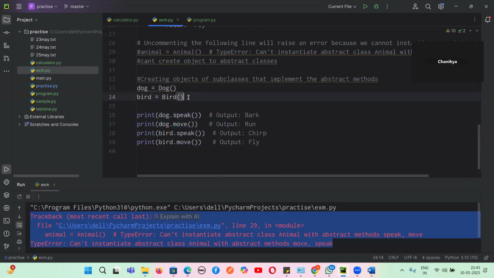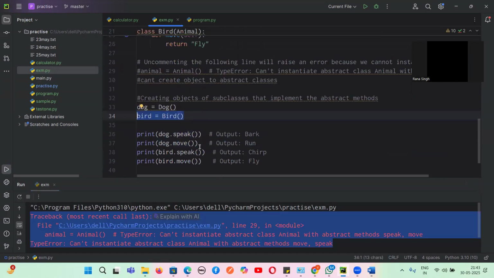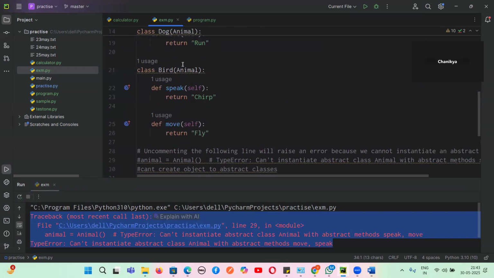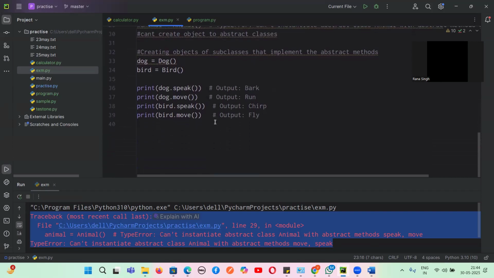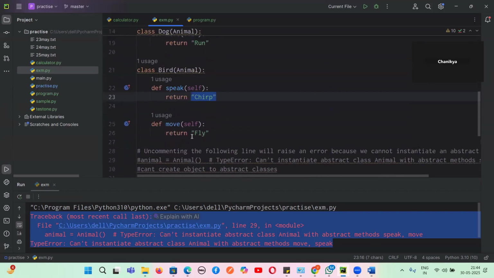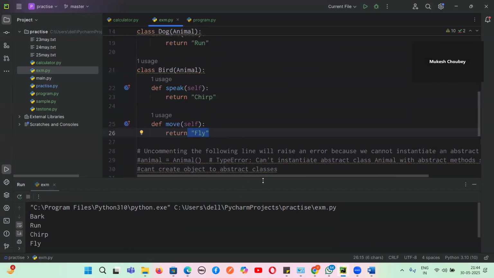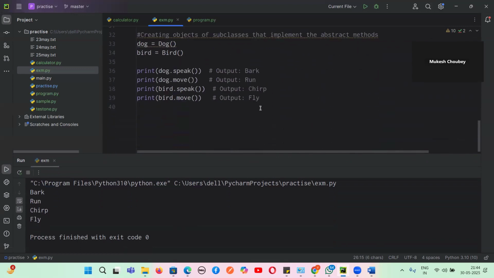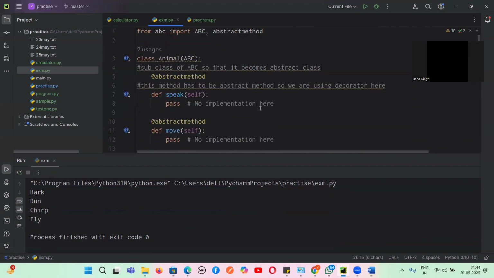Now I'm creating an object of the Bird. I'm writing bird.speak. It will go to the Bird class and it will return Chirp. Yes or no? And I'm writing bird.move. Where will it go? It will go to the Bird class only and return Fly. Yes or no, guys? Do you guys agree with me? Are you understanding the difference between a normal class and an abstract class?